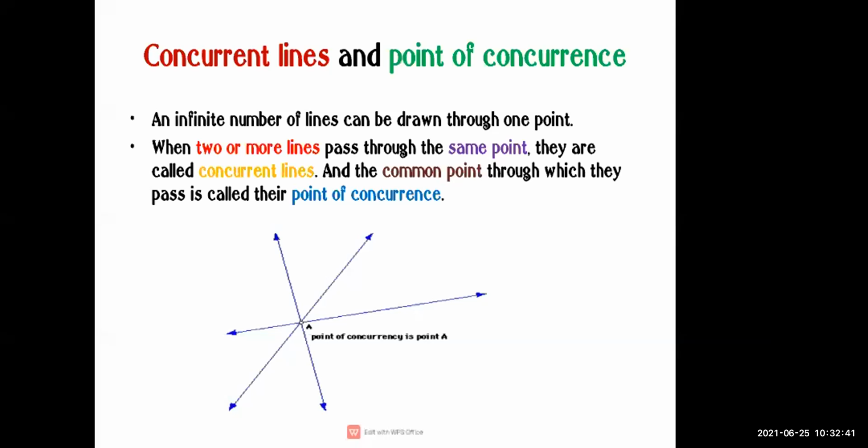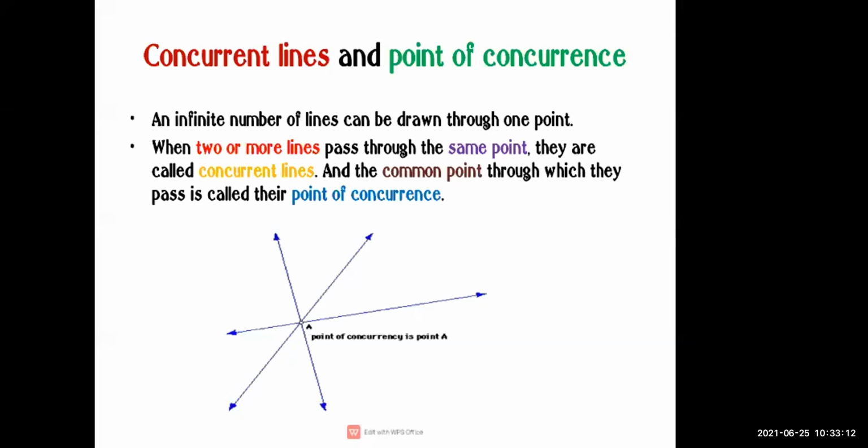Continue our same chapter, and the next point I'm going to teach you is concurrent line and point of concurrence. You can see the first point, that is an infinite number of lines can be drawn through one point.